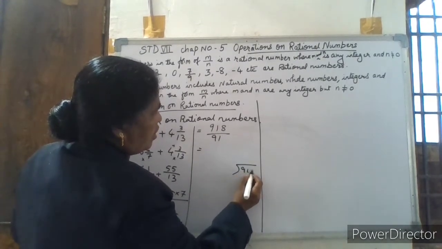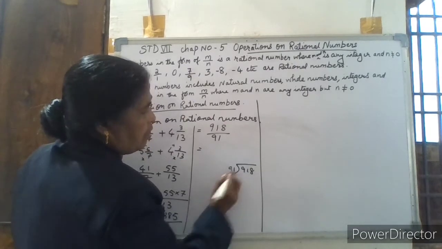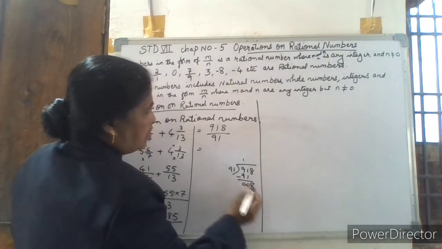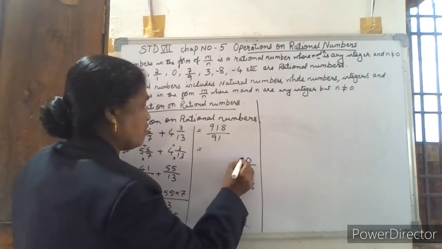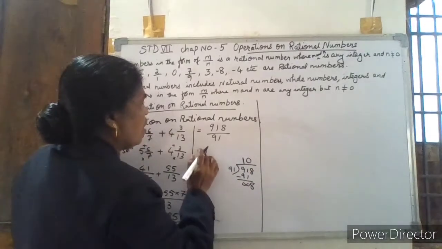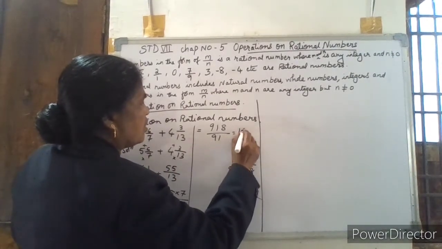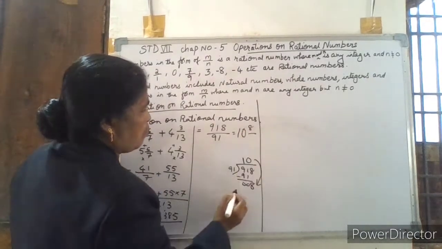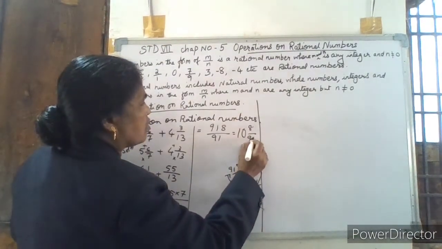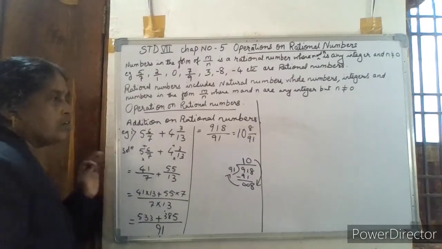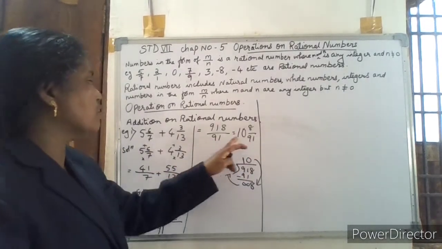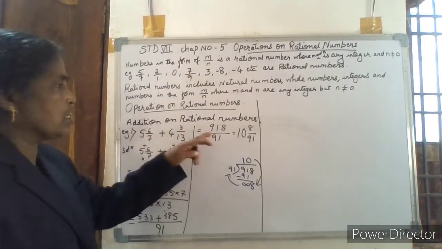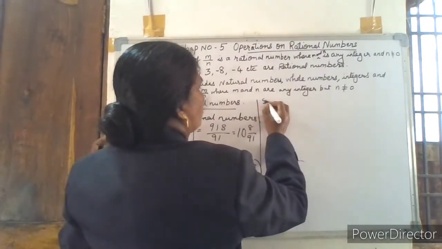So, 918 divided by 91. 91 ones are 91, minus, 0, bring down 8. It is not divisible, so put a 0. So this becomes the remainder. So the answer is 10 as the whole number, and the remainder 8 upon the divisor as the denominator. So 10 and 8 by 91 is the solution of this operation, that is addition of rational numbers. Now we go to subtraction of rational numbers.